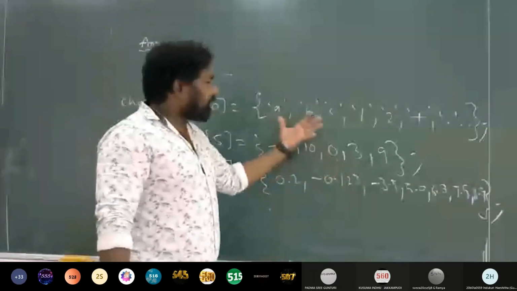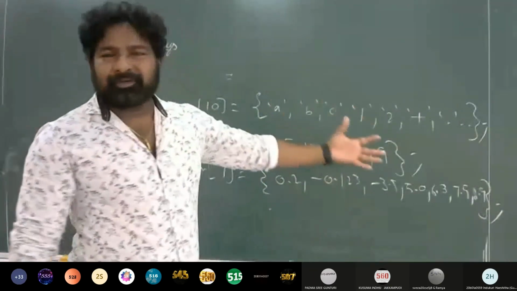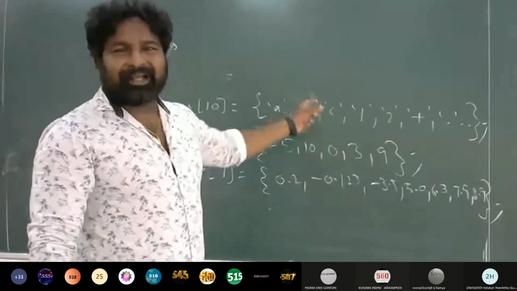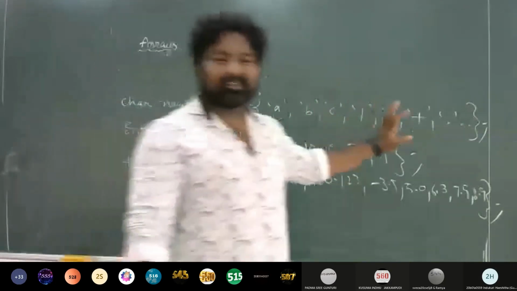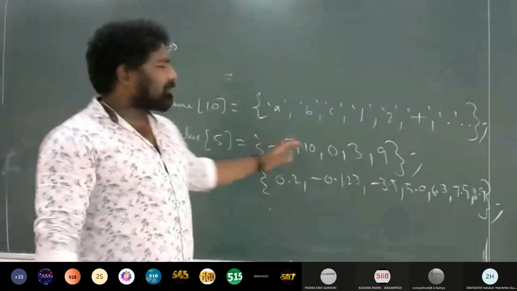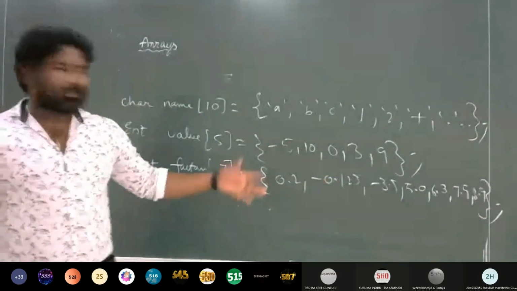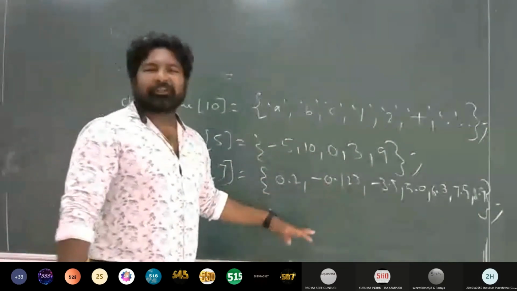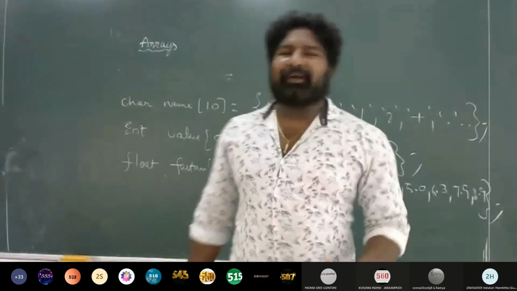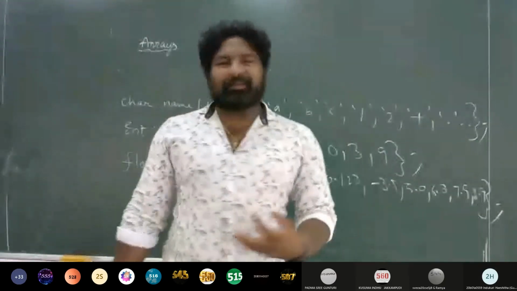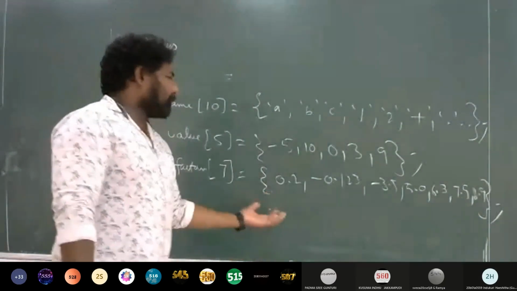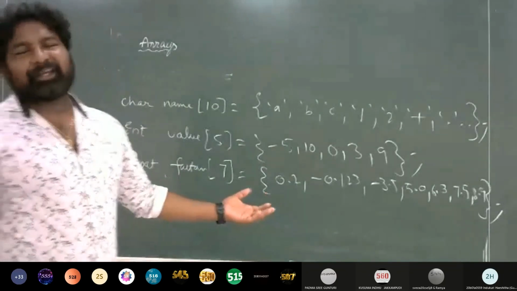If you are talking about characters, you have to put every character in single quotes, separated by commas. If you are talking about integers, you write positive or negative integers with no fraction part. If you are talking about float values, you write that many values having the fraction part, separated by commas.